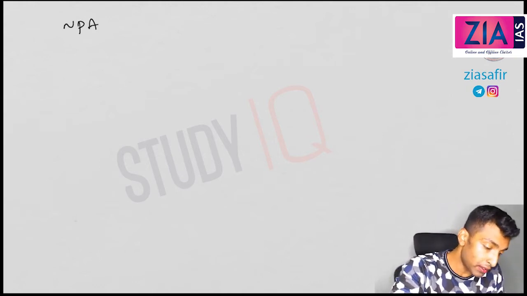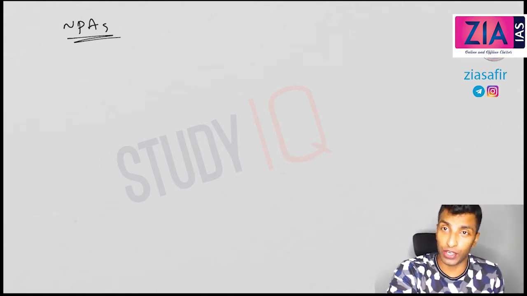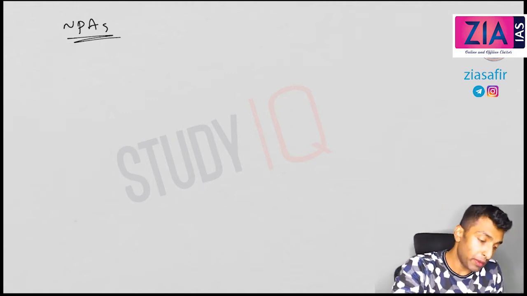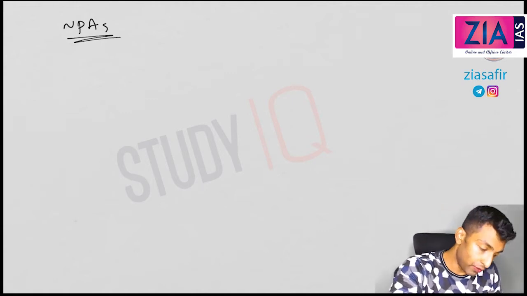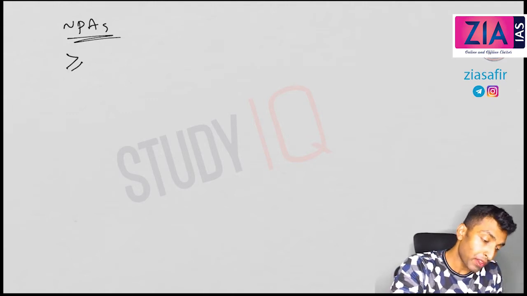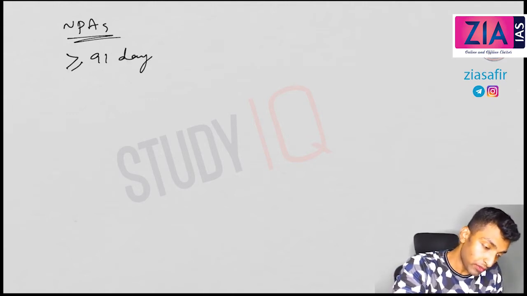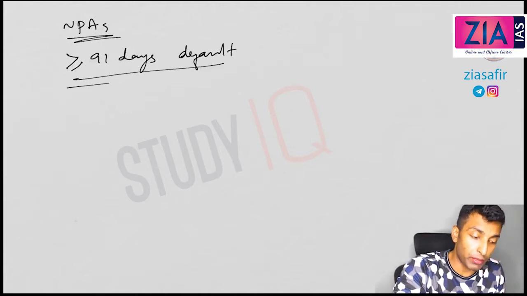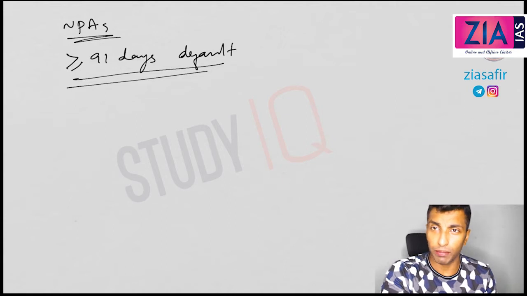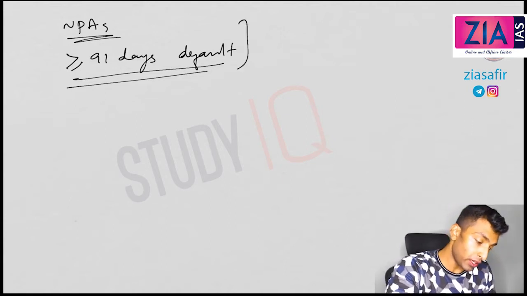If a loan is in default for more than 91 days, that is considered a non-performing asset. So if you see NPAs, it is a loan where there is a default on an installment of principal or interest for more than 91 days. So let me write only this: more than 91 days default on the payment of installment of interest or the principal. So this is what an NPA is.